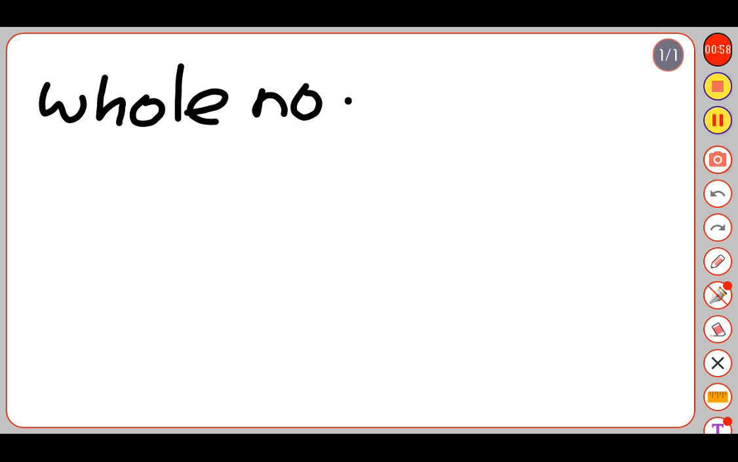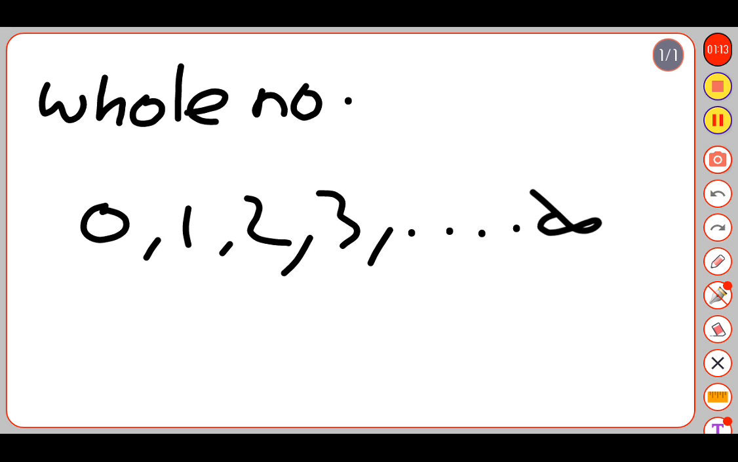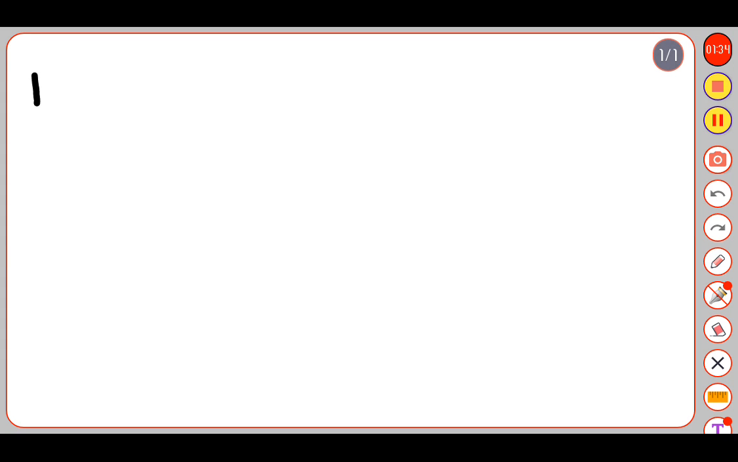Now let's know about whole numbers. Whole numbers are the set of numbers which includes all the natural numbers and also 0. So it starts from 0, 1, 2, 3 up to infinity. So we can define that whole numbers are the set of numbers which includes all the natural numbers along with 0. Now let's come to integers.